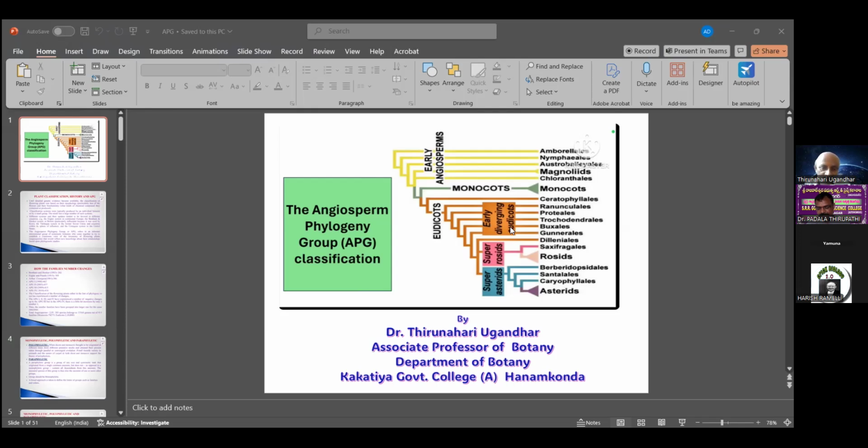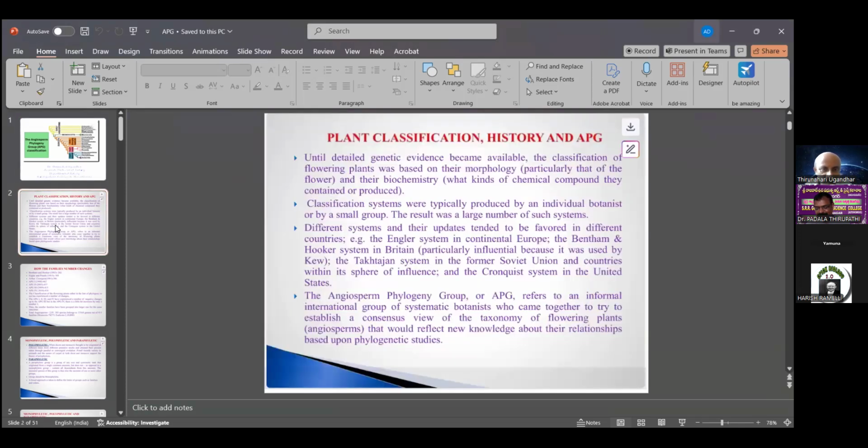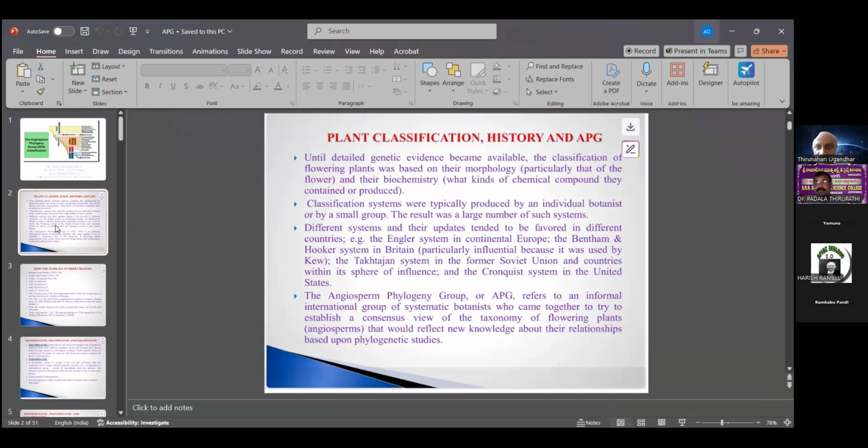Last class covered the history of plant classification and the APG, including the kinds of chemical components plants contain. The classification of flowering plants was based on their morphology and biochemical structure to classify the groups of APG, the Angiosperm Phylogeny Group.